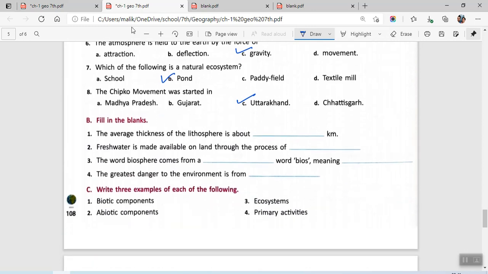The average thickness of the lithosphere is about 100 kilometers. This is straight away given in the text. Fresh water is made available on the land through the process of water cycle.